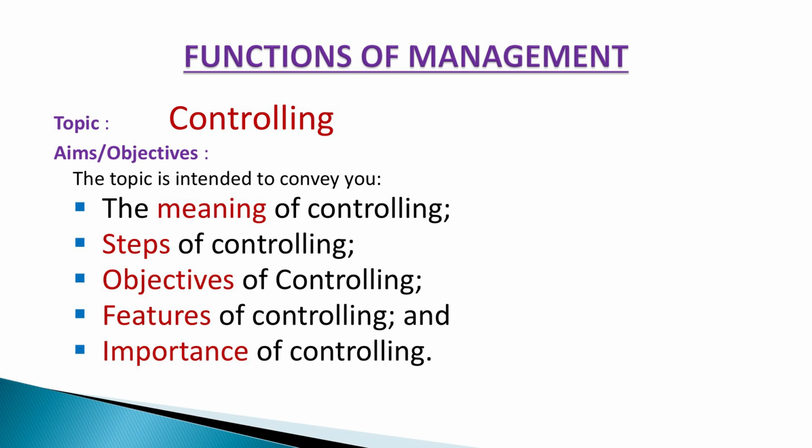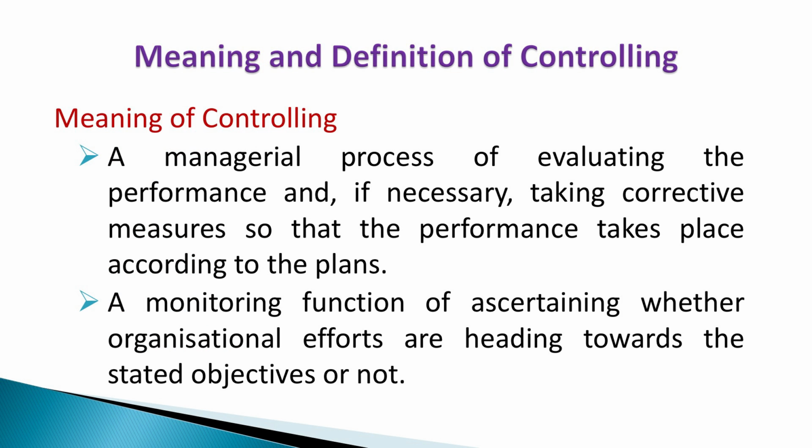Meaning: what is controlling? It is a managerial process of evaluating the performance of the employees and, if necessary, taking corrective actions to see that the actual performance is in conformity with the planned performance, planned target or budgeted performance. So, it is a monitoring action, a managerial action which aims at monitoring the activities of the workers